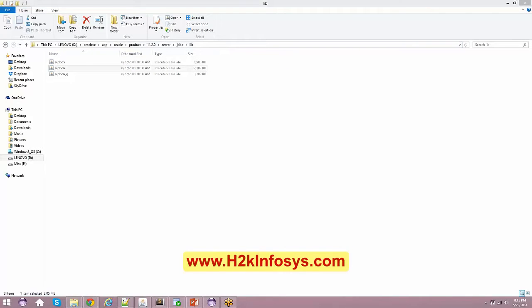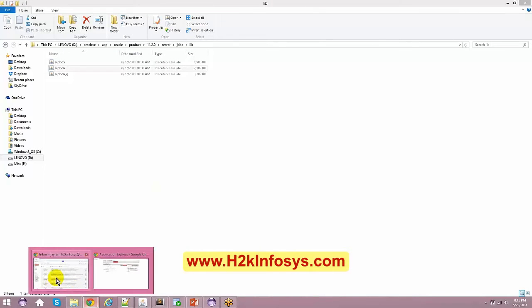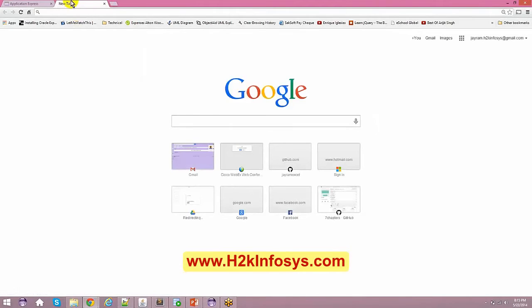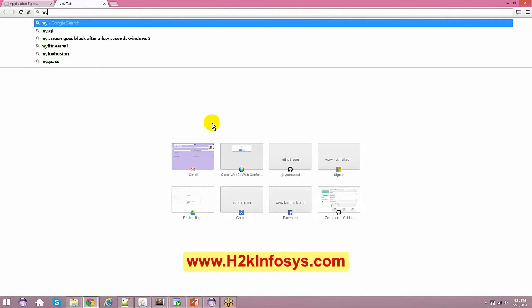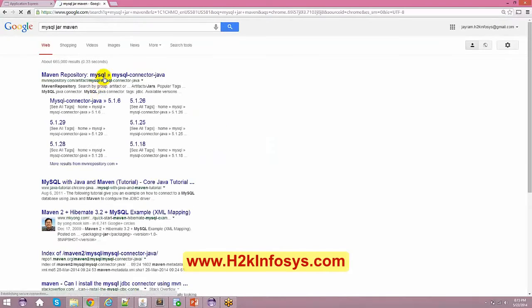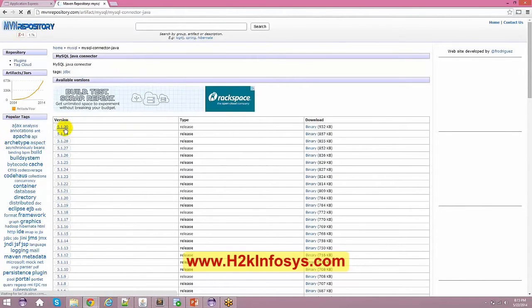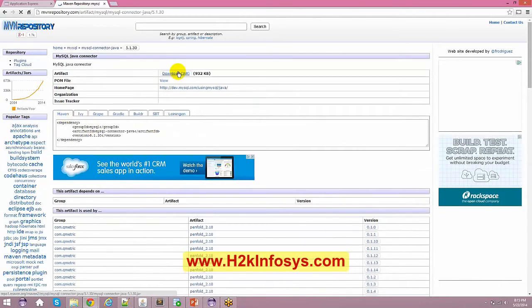So for MySQL, you need to have MySQL related jars. So very well, you can get it from the internet as such, I said. So just go to your Google and just say MySQL jar maven. All right. So you will get the MySQL related jar somewhere here. So you can just click the latest version out of it and you can download it from here.